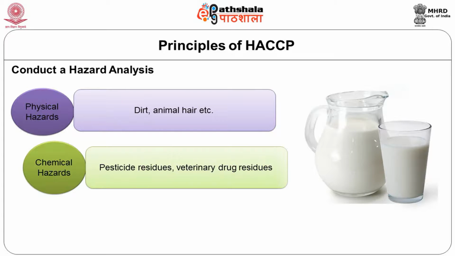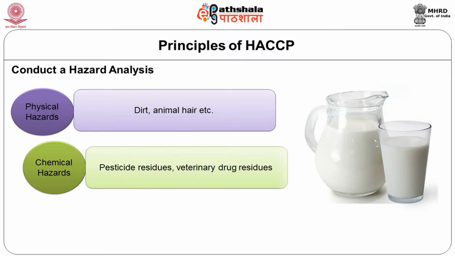The other chemical hazards will be veterinary drug residues. Like humans, even animals are supposed to be given some injections, antibiotics or even hormones for treating some of the diseases that you get normally in animals. They are also likely to leave some residues in the milk, so they can also come into your food.